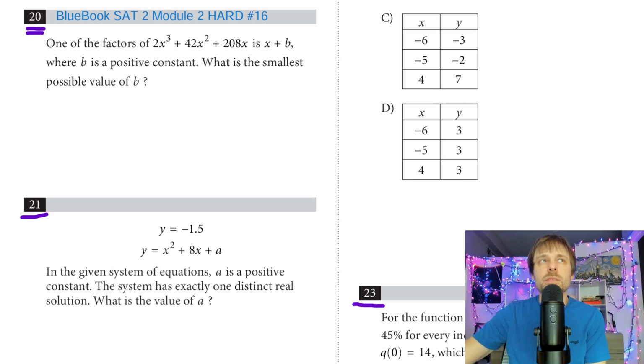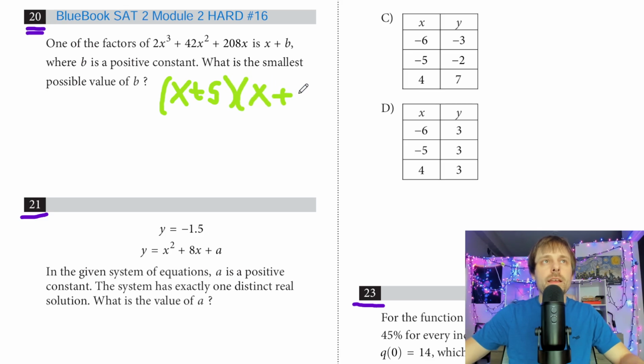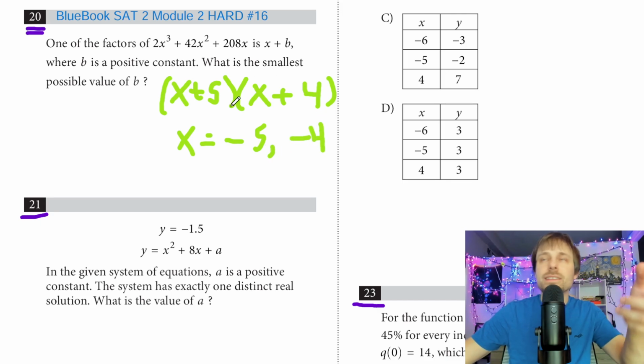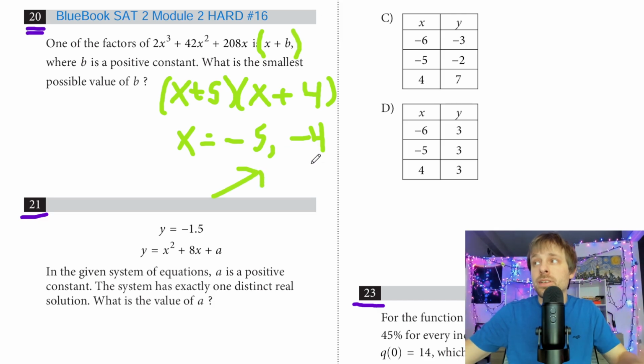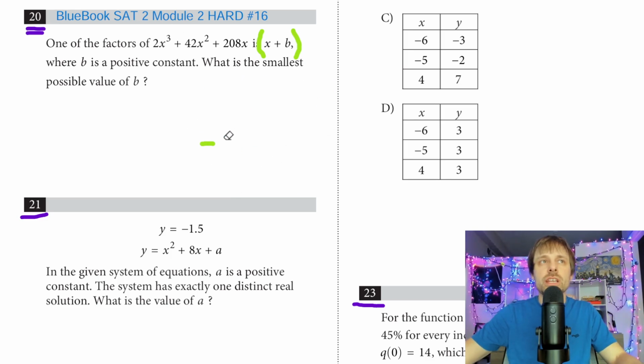And when I see this x plus b part, I want to try to think of this in a certain way. Remember that if I have an x plus 5 and an x plus 4, I would think of my solutions as -5 and -4. So when I see x plus a constant, try to think of it as parenthesis form. If I had my solutions to my function, my intercepts, I could turn it into parenthesis form with a really easy step. So let's go ahead and throw this function in Desmos